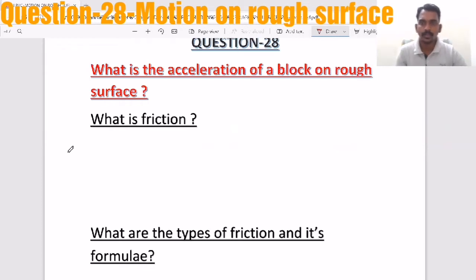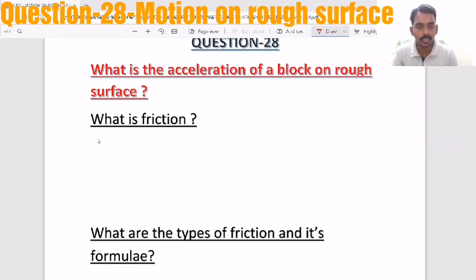Now we are going to study question number 28, which is all about the acceleration of a block on a rough surface. Nothing but the motion of a block on a rough surface, maybe horizontal or inclined.